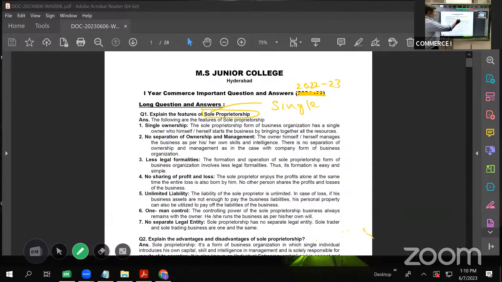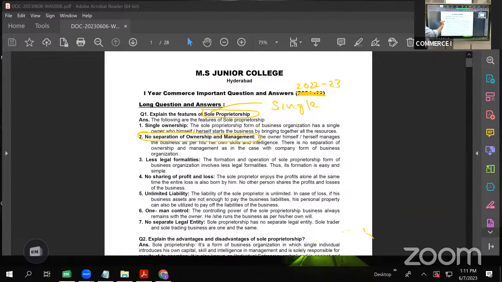Then, no separation of ownership and management. Just now I told you, he'll be doing all the business activities by himself. He'll take all the decisions of the business. So there are no two different segments where the owner is different and the management is done by someone else. No, it is not like that. The management and the owner are one and the same. These two are not separate entities in a sole proprietorship. The management is the owner, the owner is the management. He does all the management activities and takes all the decisions. As such, we say that there is no separation of ownership and management.